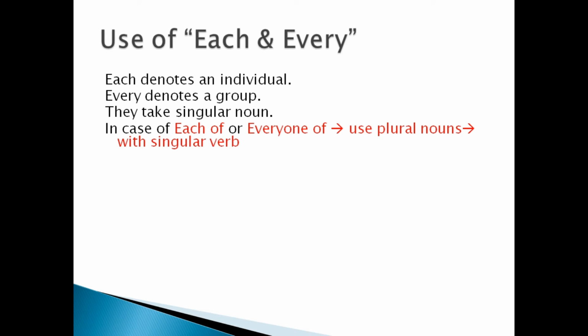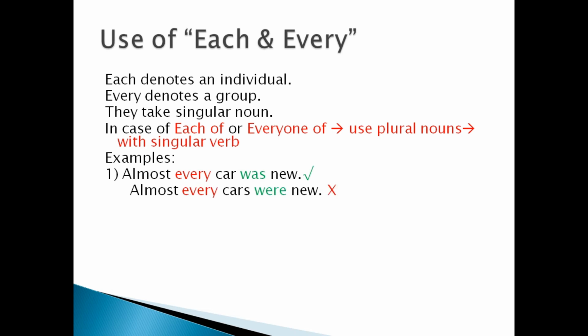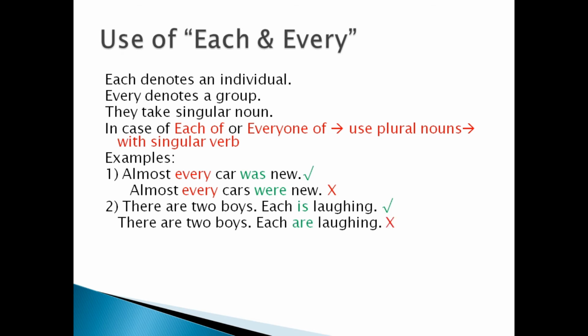Let us see. Almost every car was new. This is a correct sentence, while the incorrect sentence is almost every cars were new. Again, there are two boys. Each is laughing. This is correct. Each are laughing. This is incorrect.